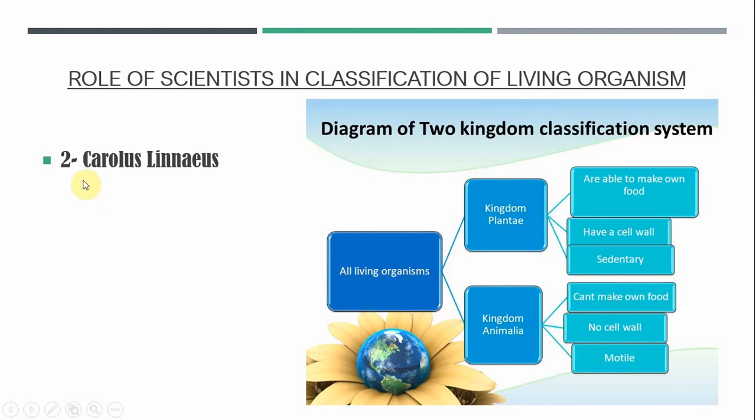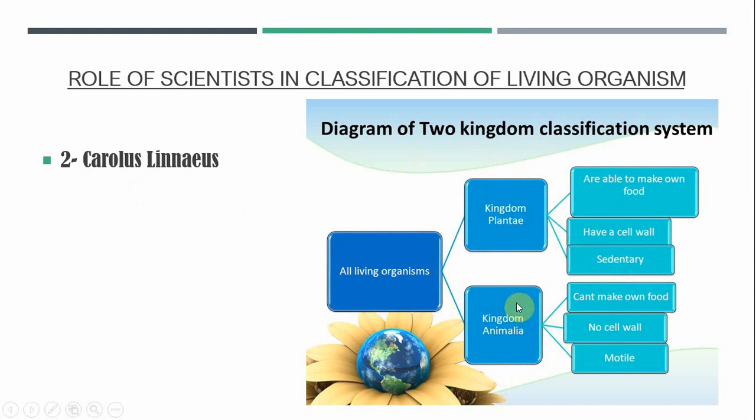Second scientist is Carlos Linnaeus, who developed the two-kingdom classification system, into which he classified the living organisms into kingdom plant and kingdom Animalia or animals. The members of kingdom plant were able to make their own food by themselves. They also have cell wall surrounding their cell, and they can't move, so they are called sedentary living organisms. Sedentary here means can't move.